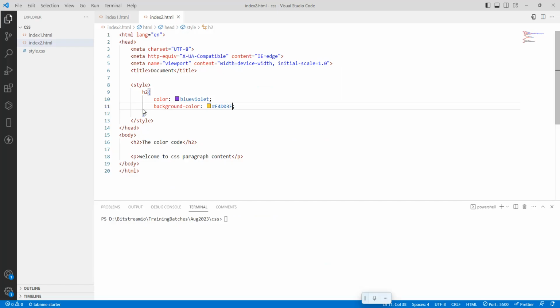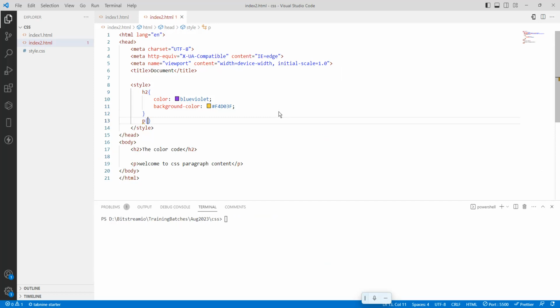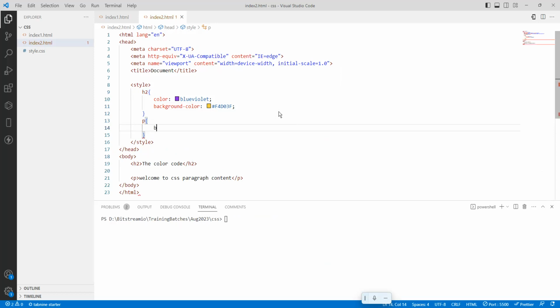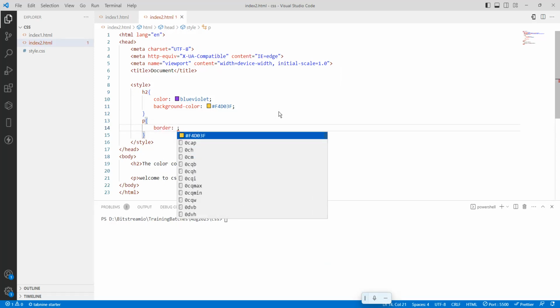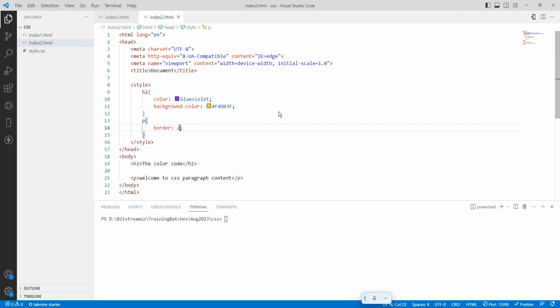So I want to apply a border for H2, or else I want to apply a border for a paragraph. So how to do it? I want to take a paragraph tag, and I want to set a border. What is the thickness of the border? 2 pixel is the border thickness, and solid means that is the thickness. And the color, here you are going to apply the border color.